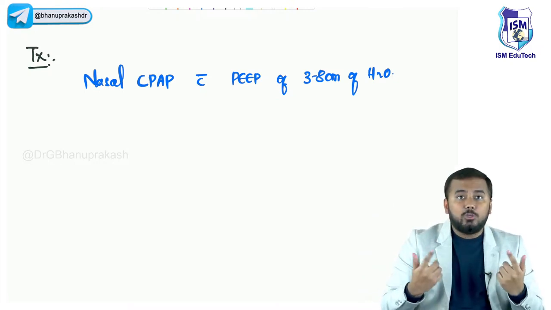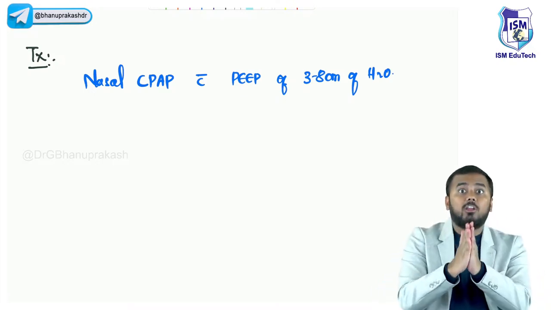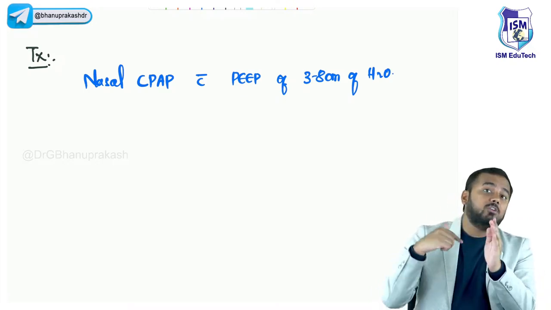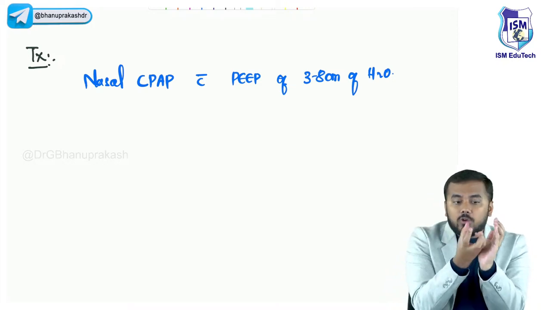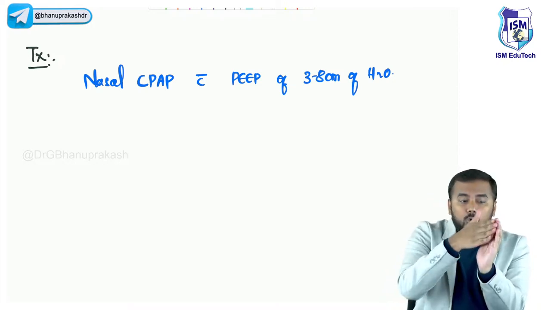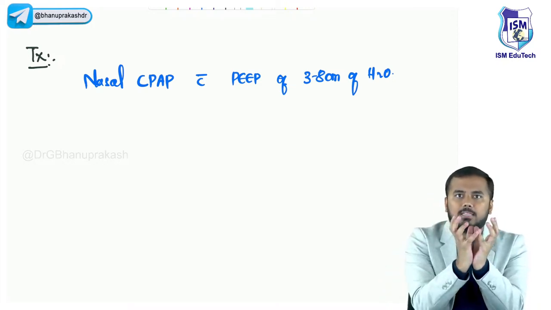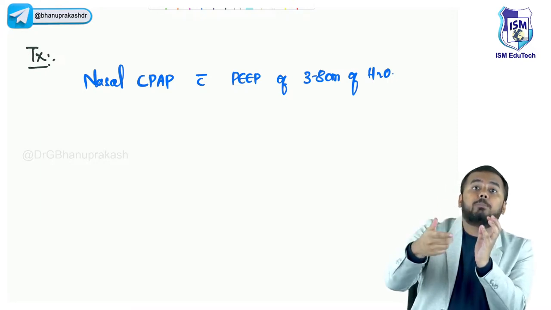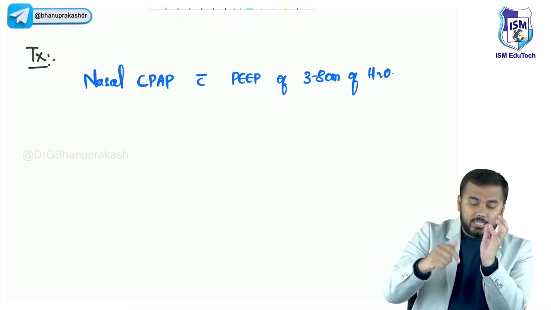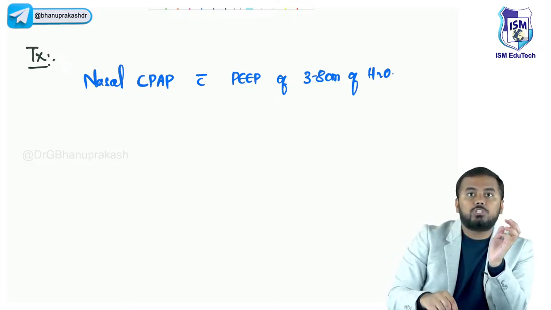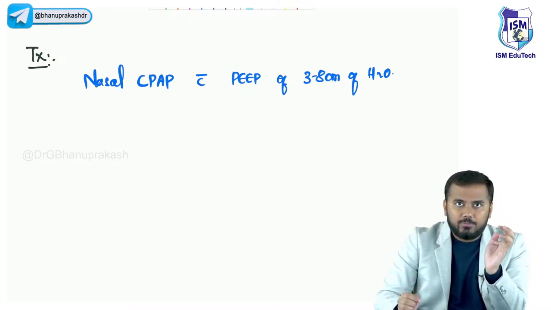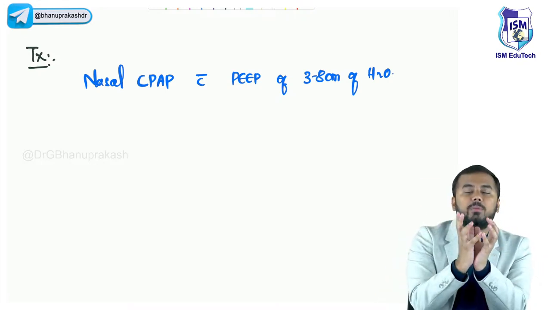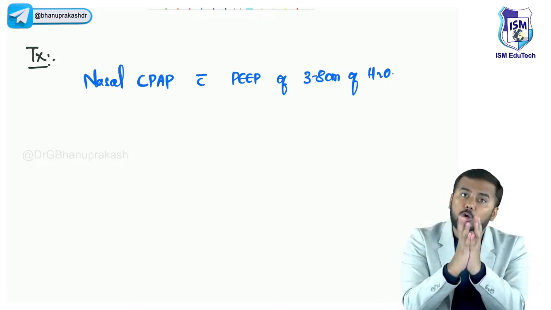Now when I'm exhaling, you might think that my lungs are constricting, so my alveoli also will collapse. No. Even when you are exhaling, there is some amount of air which is kept in the alveoli to keep the alveoli continuously open like this. If this air is not there, then the alveoli will collapse. To maintain this air, the pressure which I am sending inside is the positive end expiratory pressure. At the end of expiration, I have to maintain some pressure within the alveoli to prevent the collapsing.